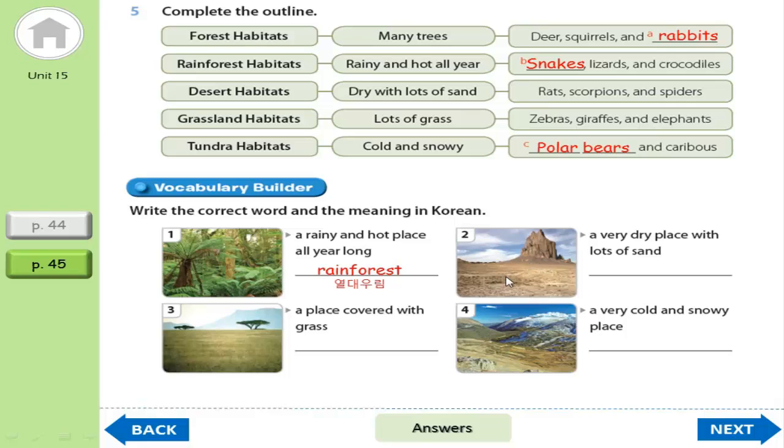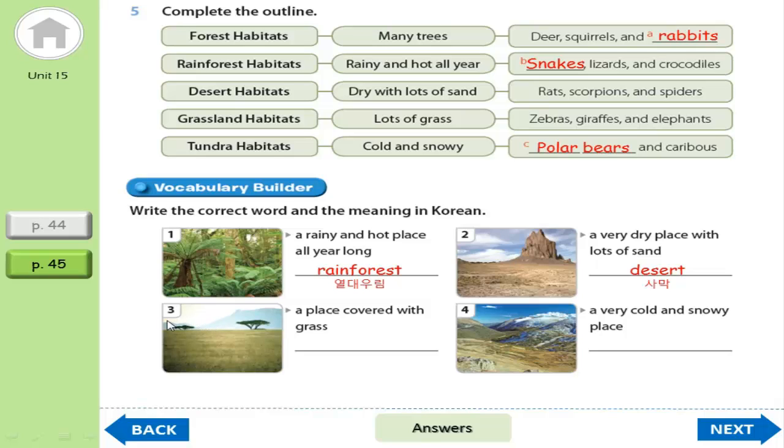Where is it? A very dry place with lots of sand. So what word should we put here? A very dry place with lots of sand. Okay, now check the answer. Desert is a very dry place with lots of sand, right? Now picture 3. Where is it?